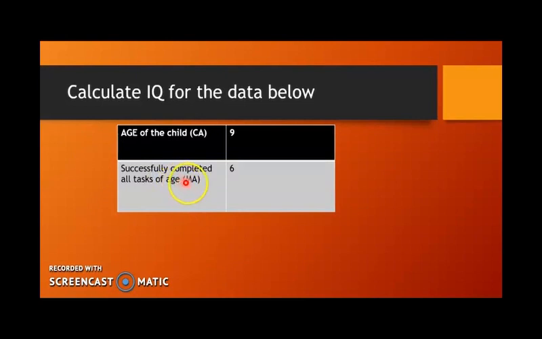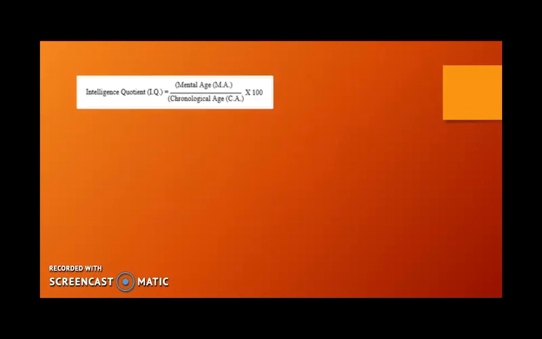Now let's calculate the IQ for the child which we saw in the previous slide. The age of the child, that is CA, is equal to 9 and MA of the child is equal to 6. So how do we calculate the IQ? The formula of IQ is MA upon CA into 100. Can you attempt this question? MA is equal to 6 and CA is equal to 9. What is the IQ?